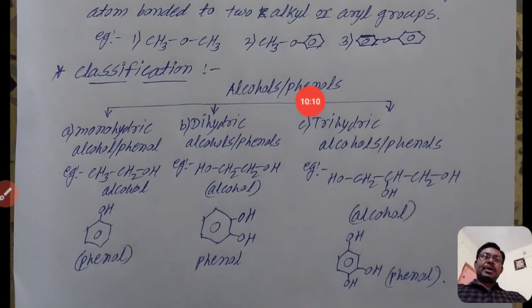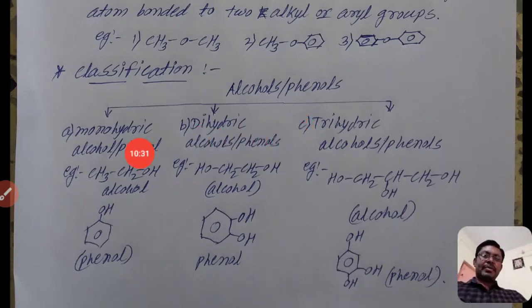In the previous chapter, we discussed the classification of halogen derivatives, that is mono, di, tri. A compound containing one halogen atom is known as monohalogen, two halogen atoms as dihalogen, then trihalogen and polyhalogen.